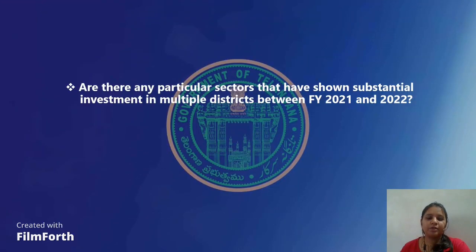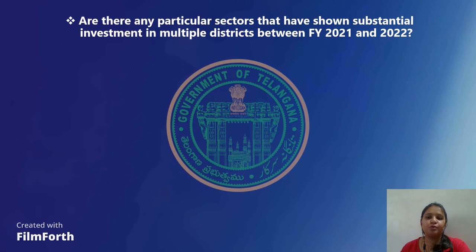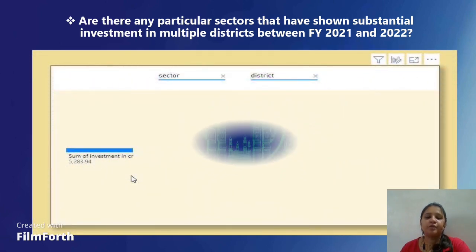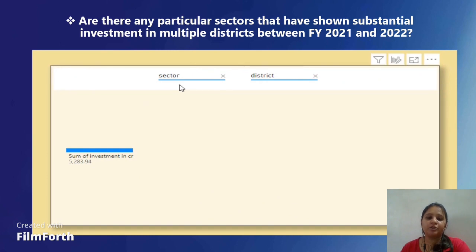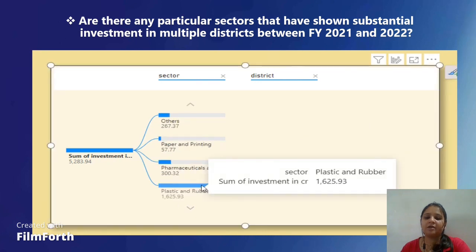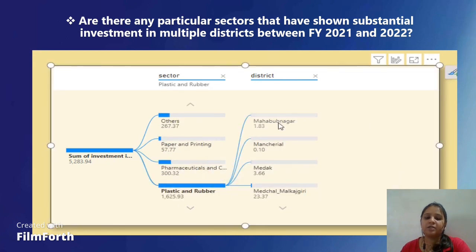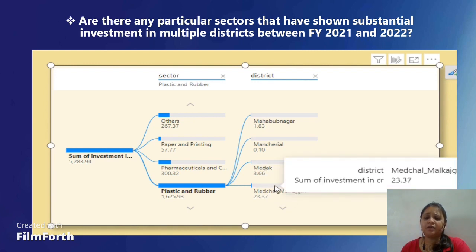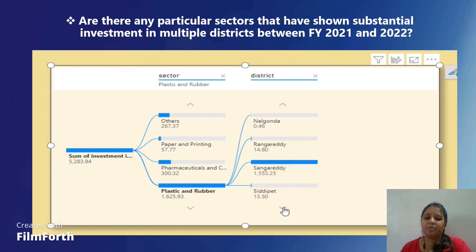My next question is: are there any particular sectors that have shown substantial investment in multiple districts between fiscal year 2021 and 22? For that purpose, I am using the decomposition tree, which gives detailed information regarding the sectors and the districts. These are the sectors invested in the different districts. Plastic and rubber has 1625 crore in investments across different districts, and different districts invest in plastic and rubber.